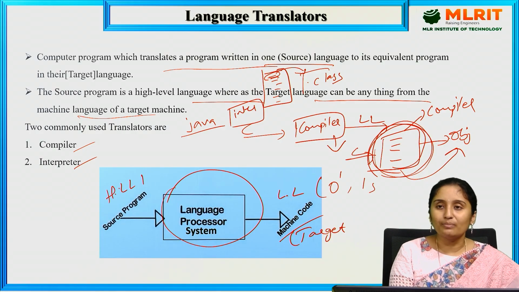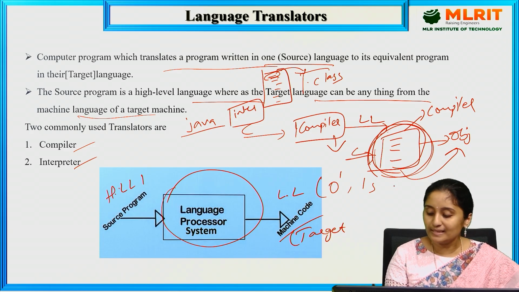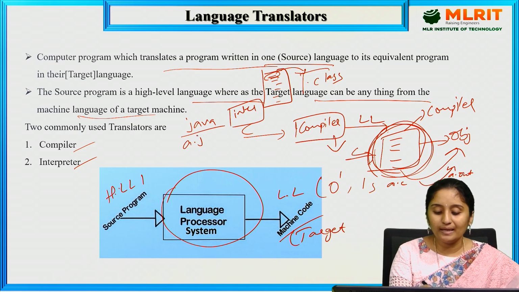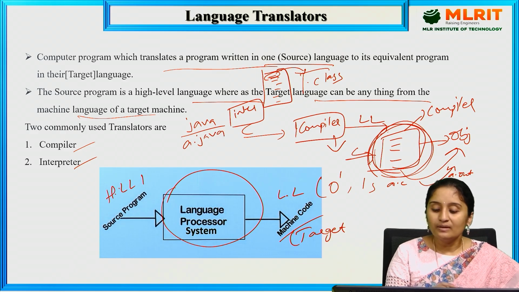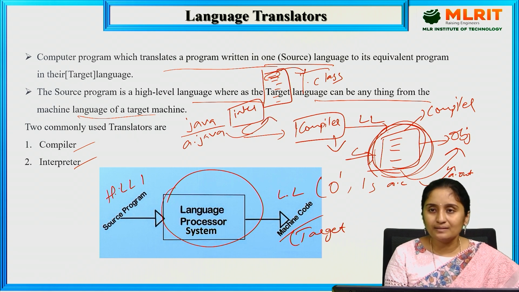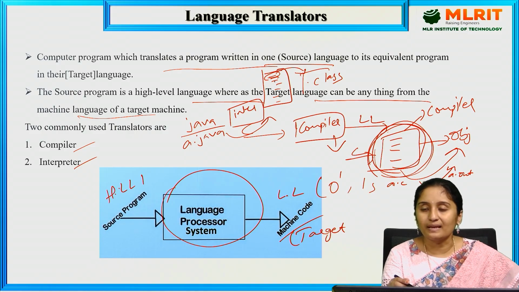Coming to the compiler, it scans the whole program. I have written this C program and saved it as a.c, and then it generates a.out, the object file. Coming to the interpreter, a.java is the program which I have written, and the translator I am taking here is the interpreter. The interpreter translates line by line. If there are any errors in the first line, then it won't go to the next line. Once the errors are cleared, only then does it move to the next line. In the same way, the dot class file will be generated.